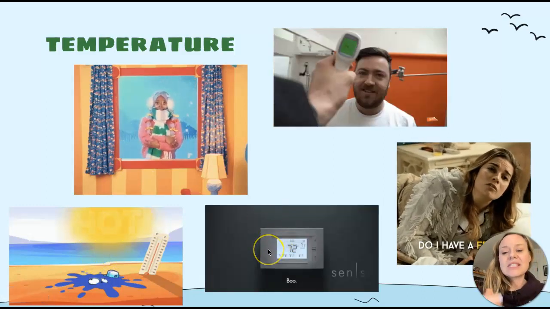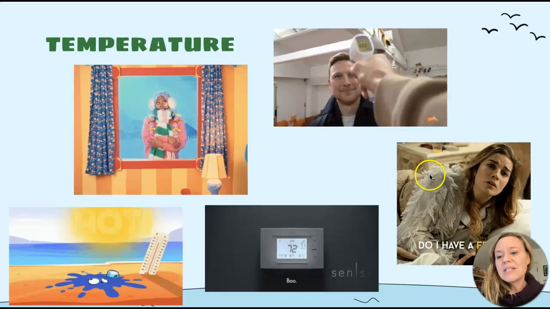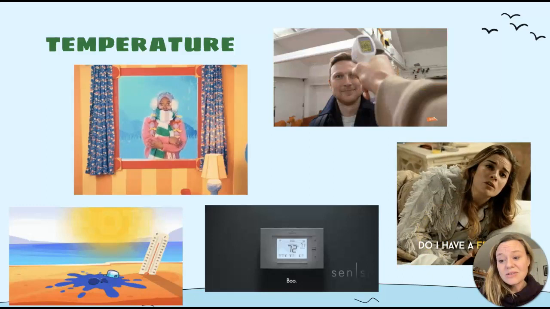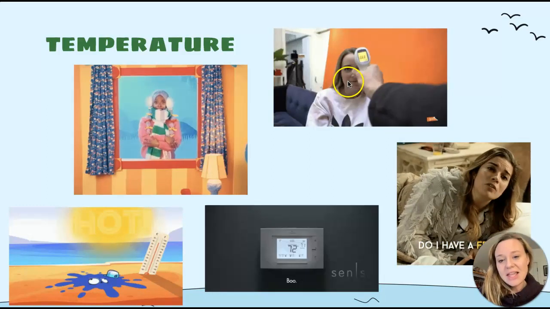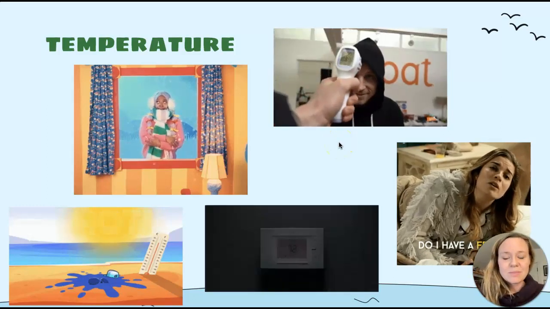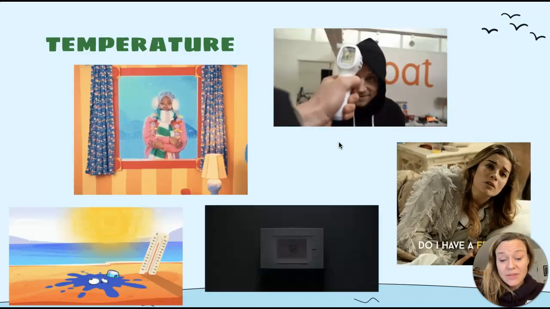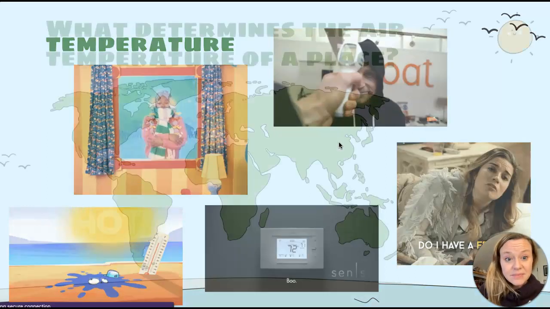We could talk about the temperature in our classroom, so looking at a thermostat. We could be talking about, oh, I don't feel well, I need to take my temperature, right? Do I have a fever? Do I need to take my temperature with a thermometer or put one in my mouth, depending on how you take your temperature? So when we talk about temperature, we're talking about all of these things. We can be talking about how hot or how cold something is.